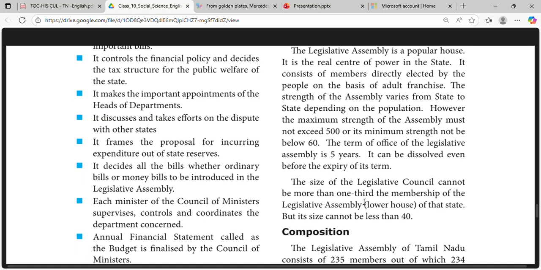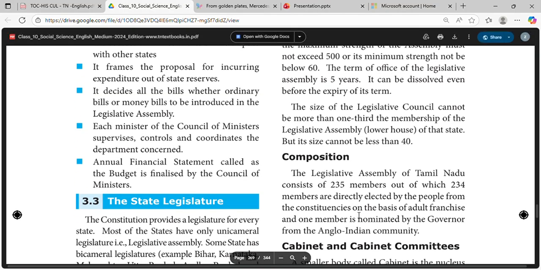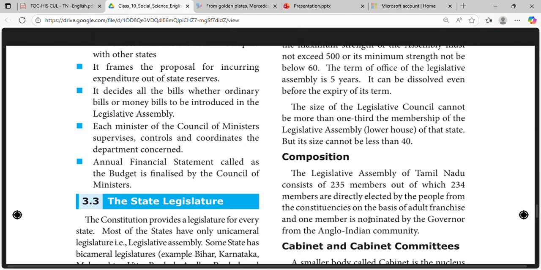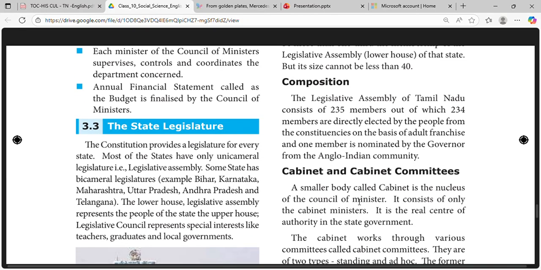The size of the Legislative Council cannot be more than one-third of the membership of the Legislative Assembly, the lower house of the state, but its size cannot be less than 40. The Legislative Assembly of Tamil Nadu consists of 235 members, out of which 234 members are directly elected by the people, and one member is nominated by the governor from the Anglo-Indian community.